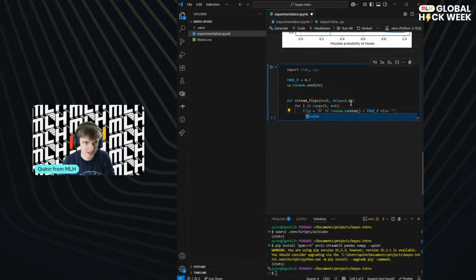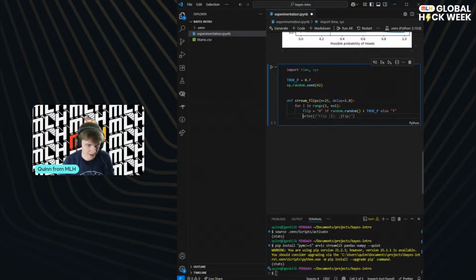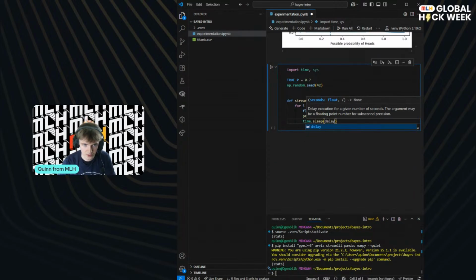What we're saying is, if we get a random number and it's less than our true value of p, then we get a head, and otherwise we get a tail. This is basically picking a tail with probability 1 minus p, or a head with probability p. And then let's print what happens at each stage, and then do time.sleep for the delay.